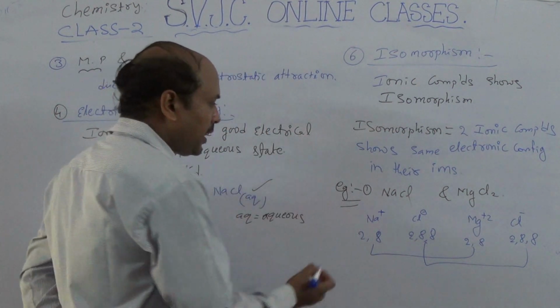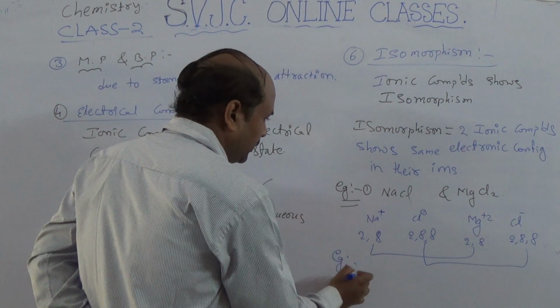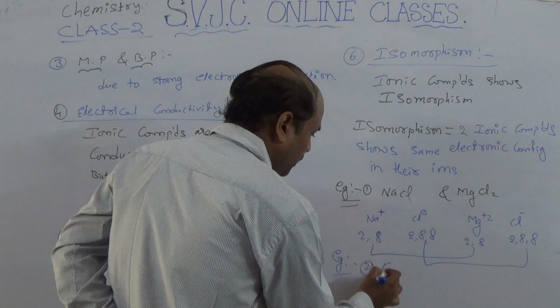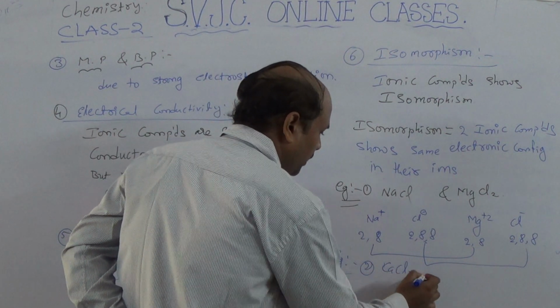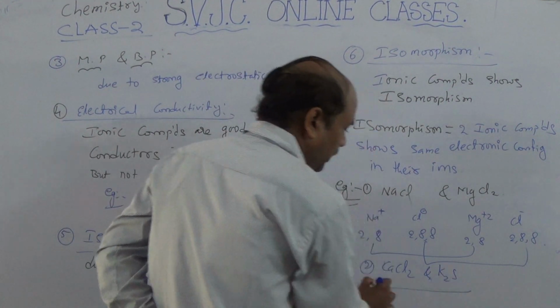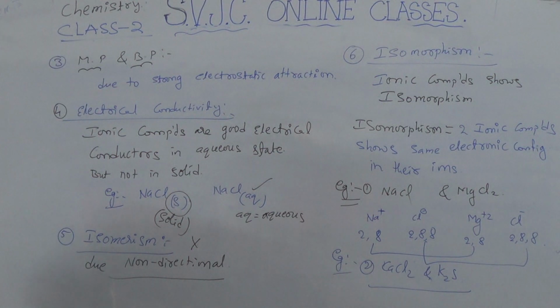I am giving one example for you. You practice it. The second example is CaCl2 and K2S. You can think about whether these two compounds exhibit isomorphism or not. Okay, these are some important properties of ionic compounds.